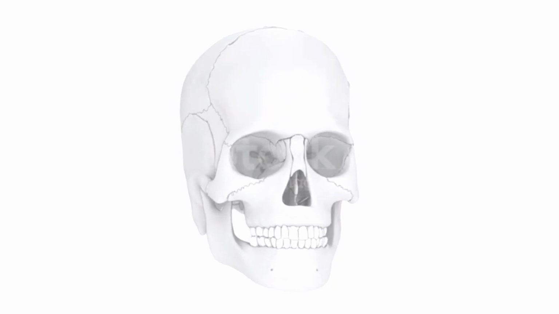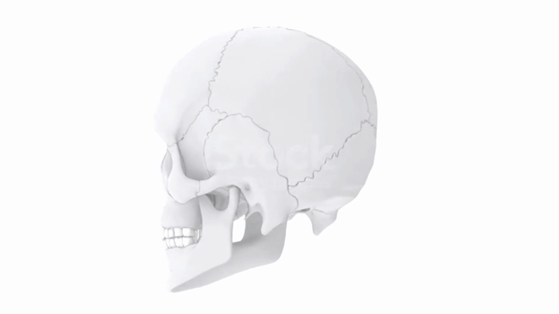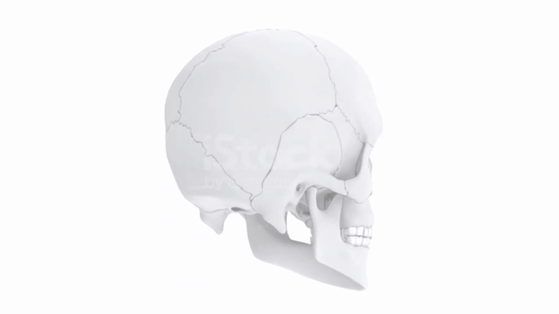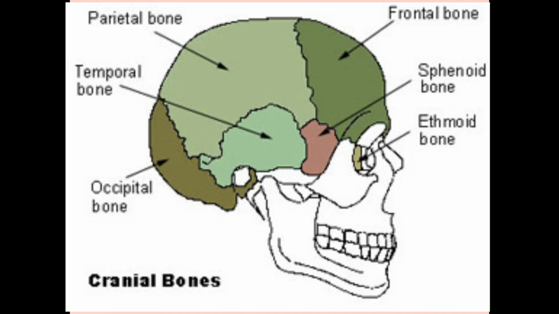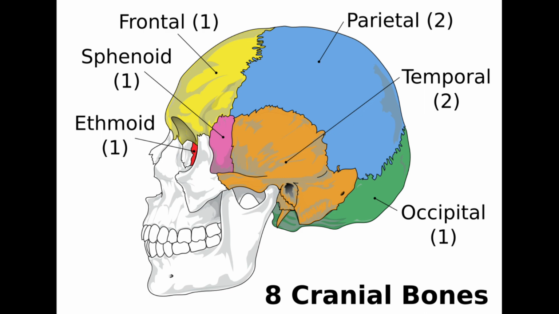The skull. The bones of the skull support the structure of the face and protect the brain. The skull consists of 22 bones which are divided into two categories: cranial bones and facial bones. The 8 cranial bones are the frontal bone, 2 parietal bones, 2 temporal bones, 1 occipital bone, 1 sphenoid bone, 1 ethmoid bone.